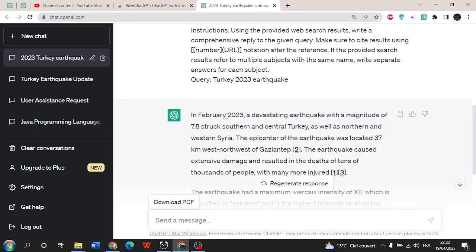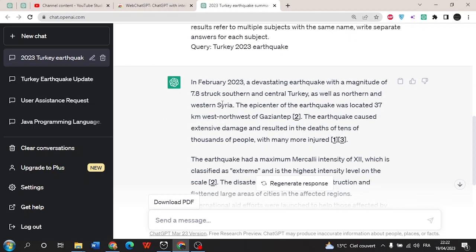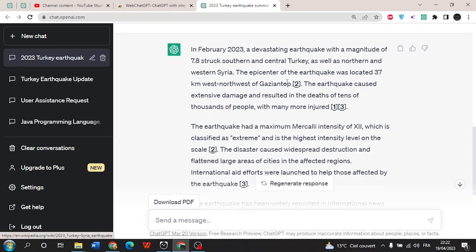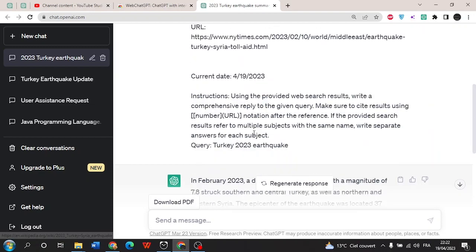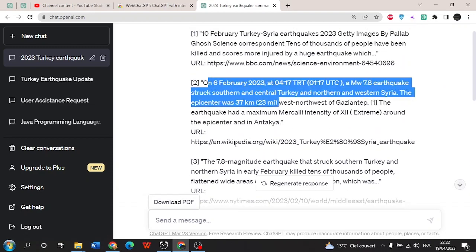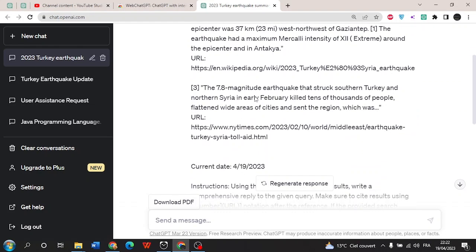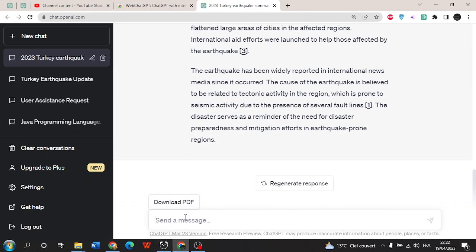So it gave us the result here. It says in February 2023, a devastating earthquake with a magnitude of 7.8 struck southern and central Turkey, as well as northern and western Syria, and some stuff here. And it's gonna say from what article it took this information, from the second article, which is this one. You see here from Wikipedia, and the first article is from BBC and the third article is from New York Times. So this is how you can make ChatGPT not limited to 2021.